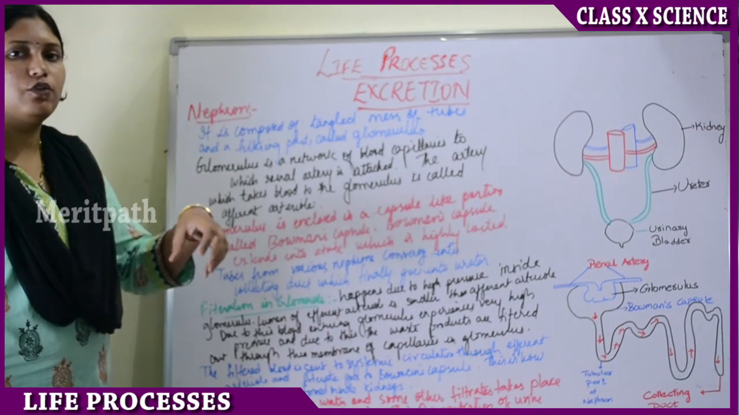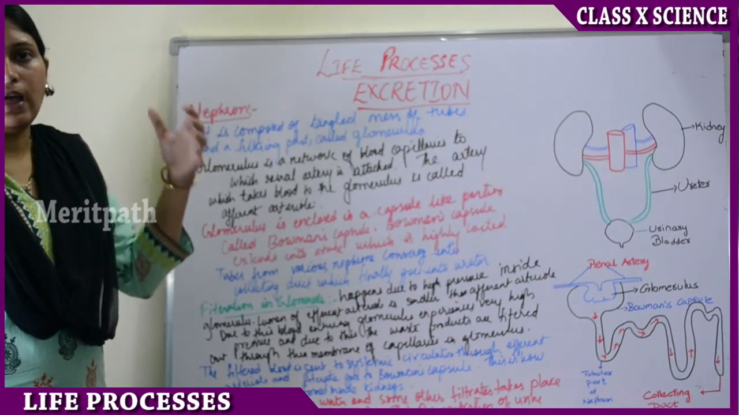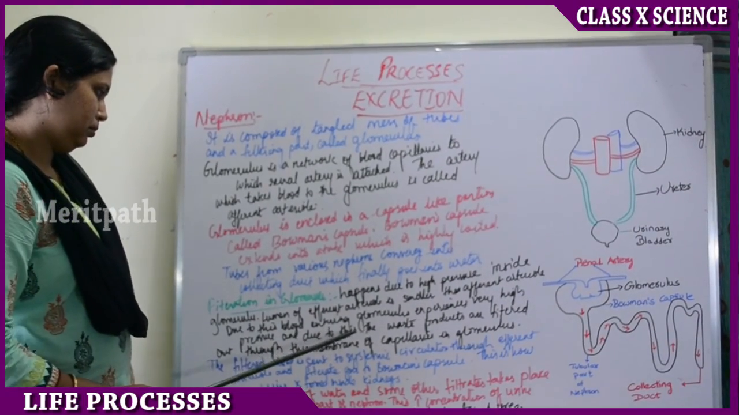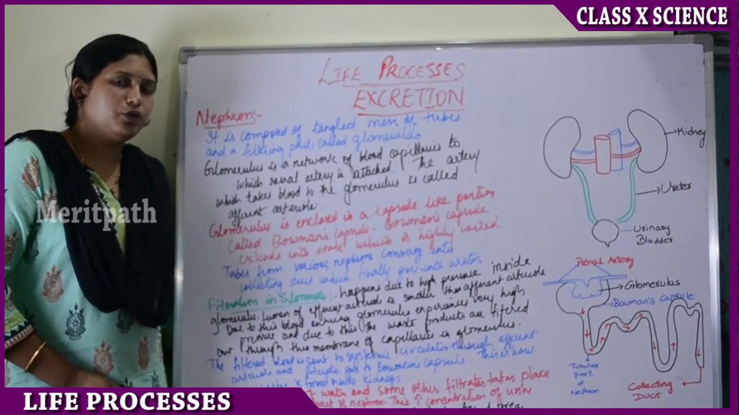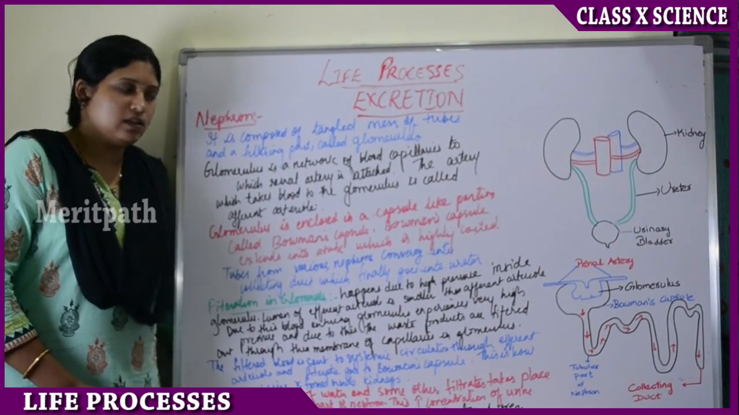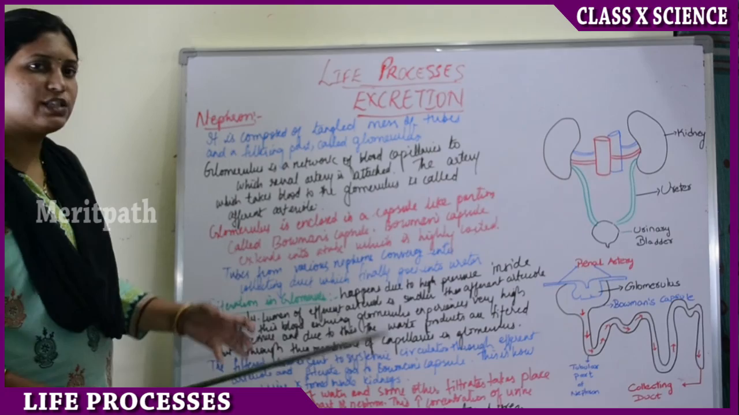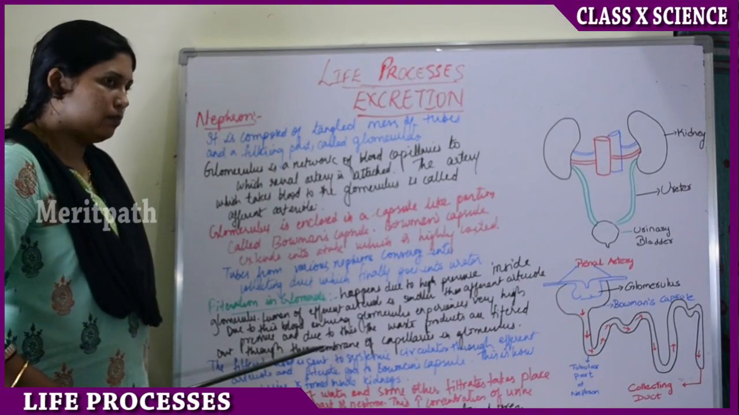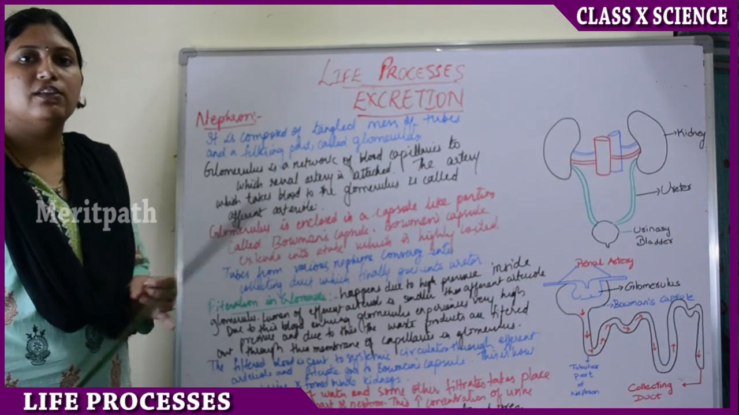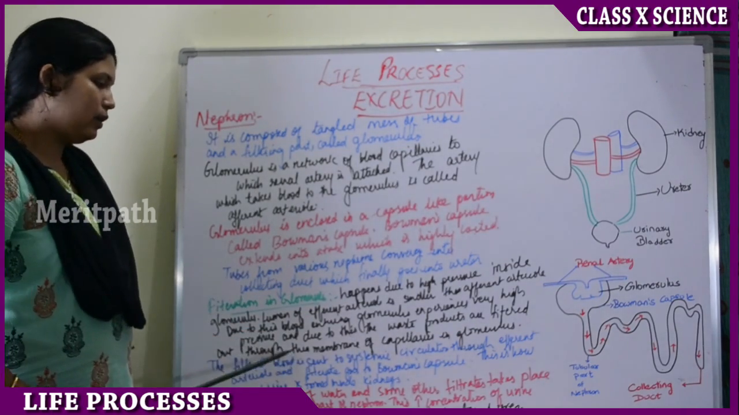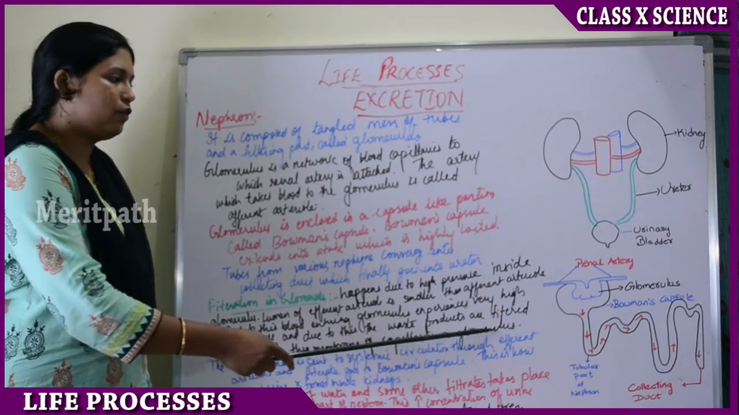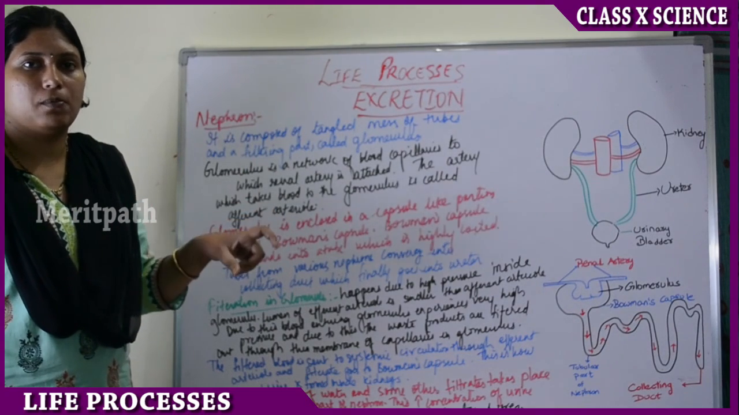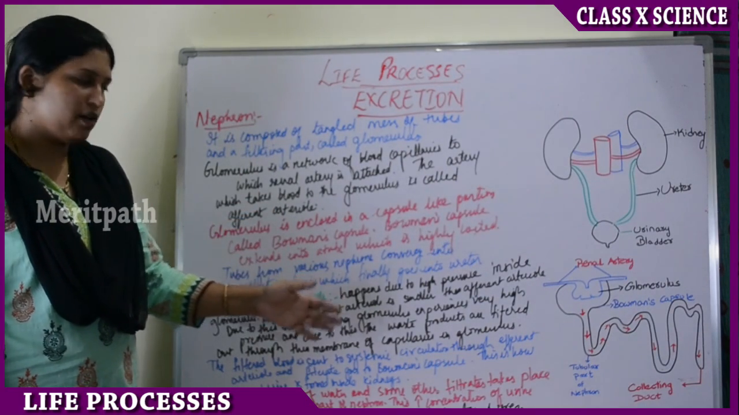Due to the pressure present in the arterioles, the blood entering the glomerulus has very high pressure. So due to this high pressure, the waste products are filtered. How are they filtered? Through a thin membrane of capillaries. So this glomerulus has a thin membrane of capillaries or blood vessels through which these waste products are filtered.